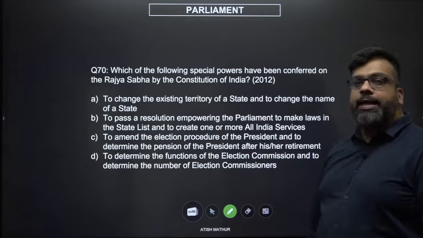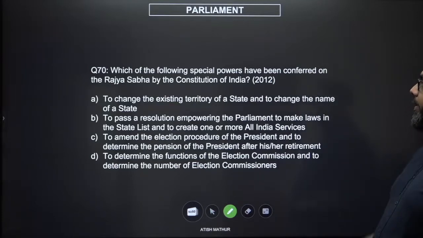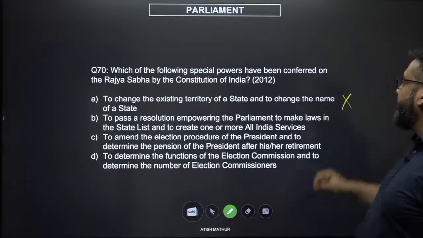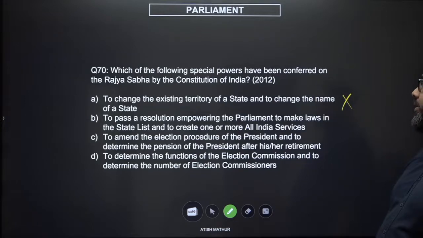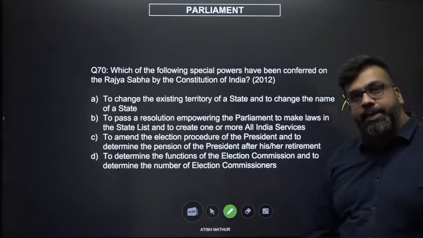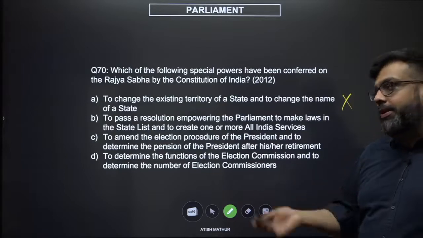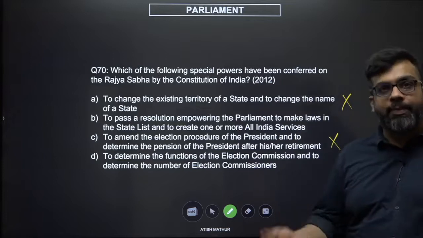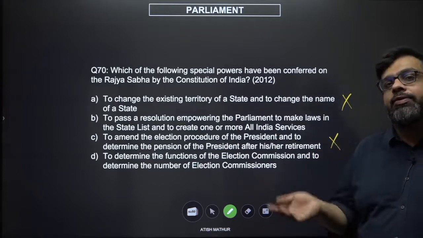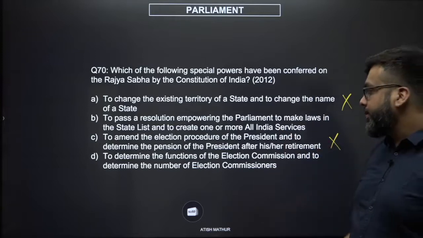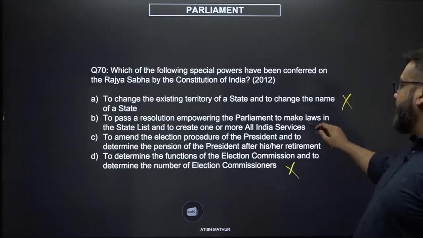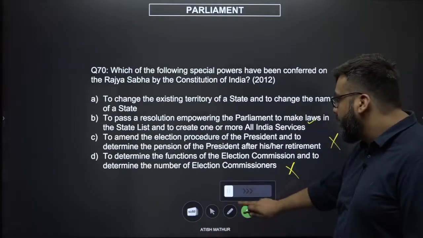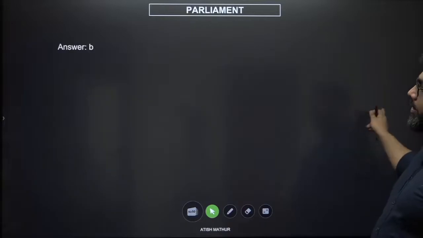In case you're slightly confused about this, argue the opposite. To change the existing territory, the center is stronger than the states, the parliament as a whole participates, no special power here. To amend the election procedure of the president, why would you give the Rajya Sabha the special powers? The president is elected by both the center and the states. To determine the functions of the election commission, why would the Rajya Sabha get special powers for this? The election commission conducts elections for not only the center and the states, but the president and the vice president as well. What you are left with is option number B, to pass a resolution empowering the parliament to make laws and to create one or more all India services. The answer is B.